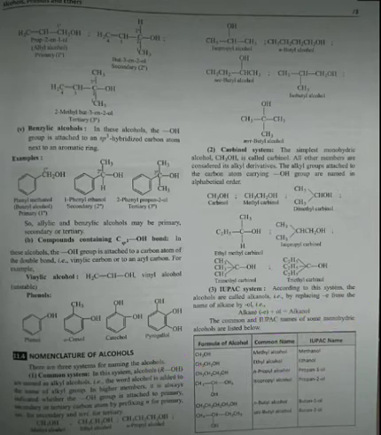Now talking about the third, here you can see CH3CHOHCH3. Commonly it is isopropyl alcohol, and the IUPAC name is propane 2-ol. Students, why are both necessary? Because sometimes when you are asked about reactions, it may say that isopropyl alcohol reacts with this and this reagent. So for this you have to understand both the names. What we call isopropyl alcohol and what we call propane 2-ol are both the same. In this manner you have to understand them.